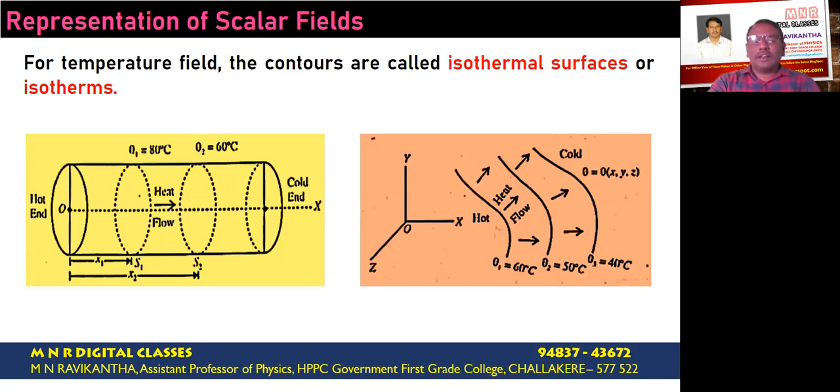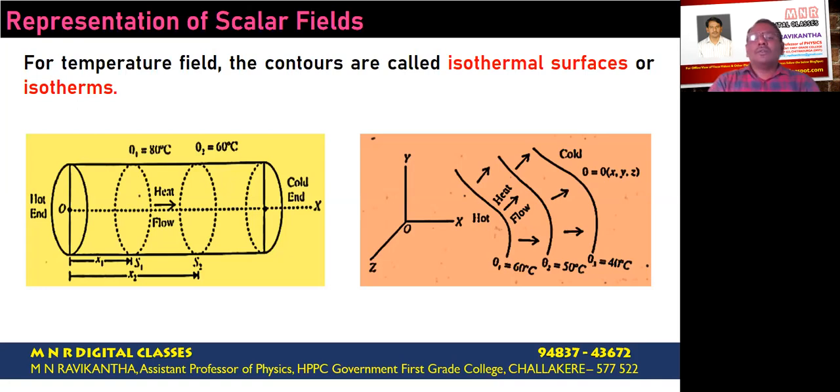That is, in this particular example, the amount of heat that gets transferred in different directions is different. If the level surfaces are closer to each other, more heat is transferred. Whereas if the level surfaces are further apart, as you observe in this particular direction where there is a larger spacing between the level surfaces, the amount of heat transferred is less.